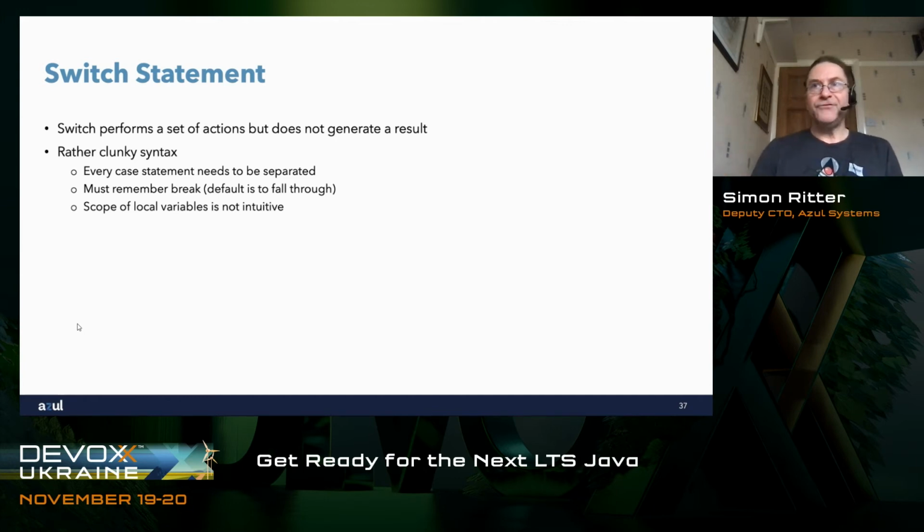I know I have forgotten at some point to put a break statement in a set of cases, and I've found it difficult to solve a bug that gets introduced by that. When I ask people about this in real audiences, I know that pretty much everybody puts their hand up to say that they've done that as well. So there's things like that which make life a little bit difficult. Similarly, the scope of local variables is not quite as intuitive as we might want it to be.